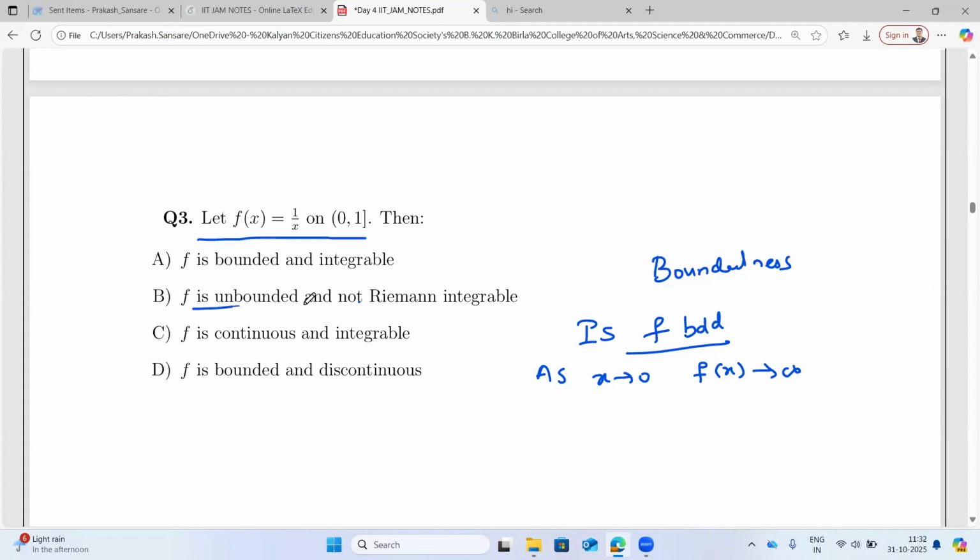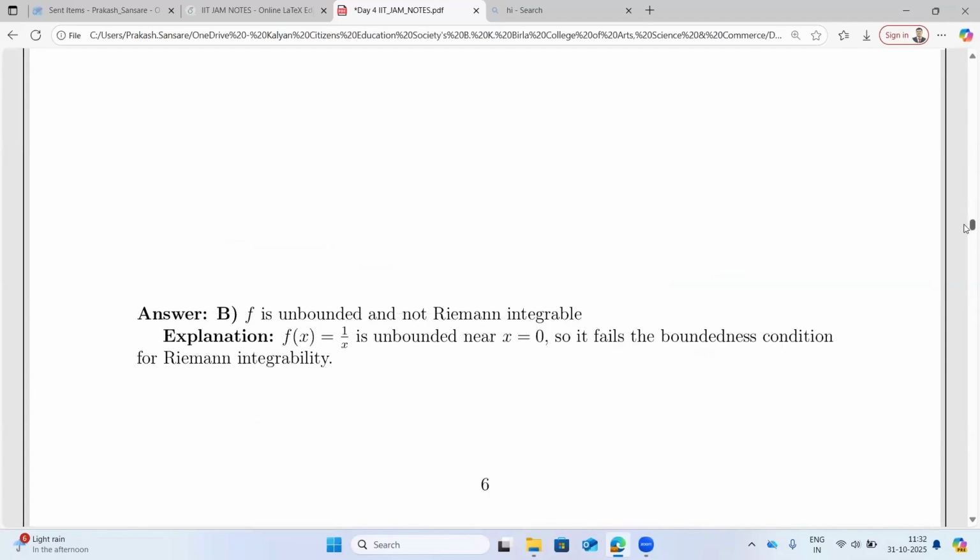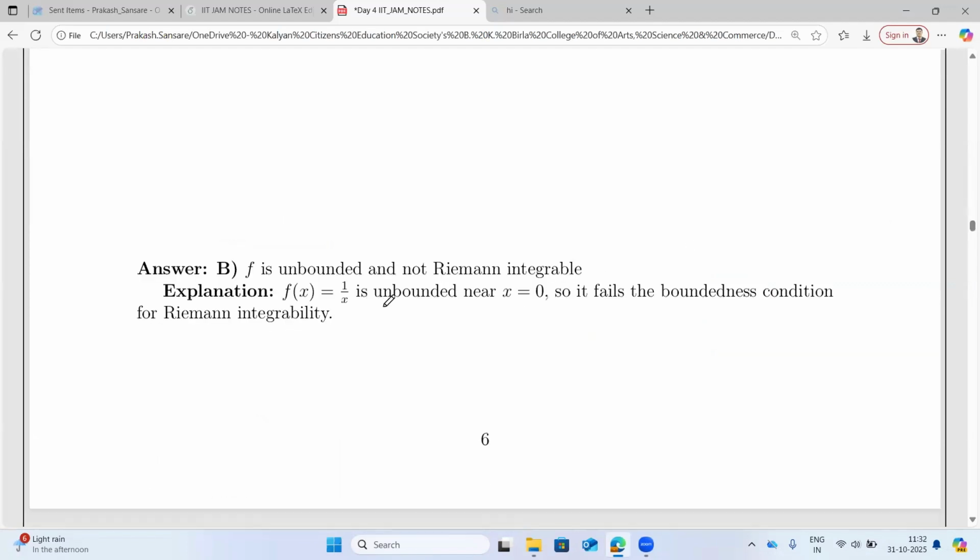So f is not bounded, so straight away we can say that it is not R integrable, because boundedness is a necessary condition to check Riemann integrability. Since it is not bounded, it is not going to be R integrable. So the correct option is B. f is unbounded and not Riemann integrable. f of x is unbounded near x equal to 0, so it fails the boundedness condition for Riemann integrability.